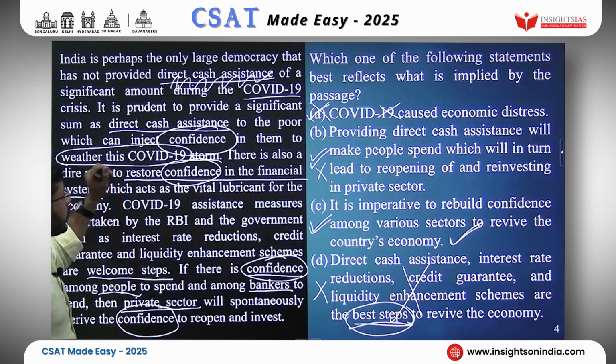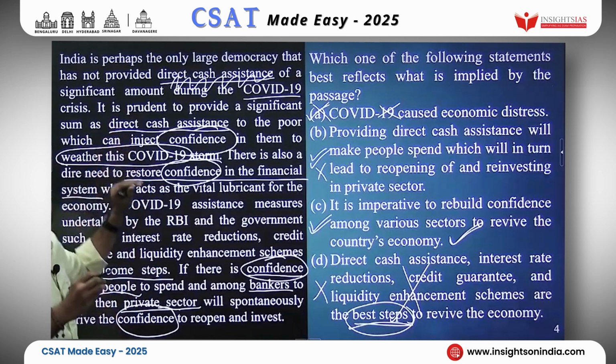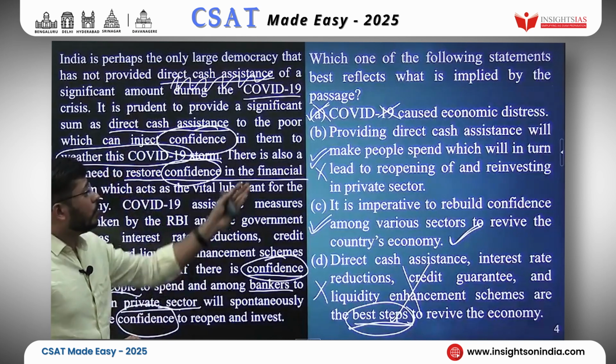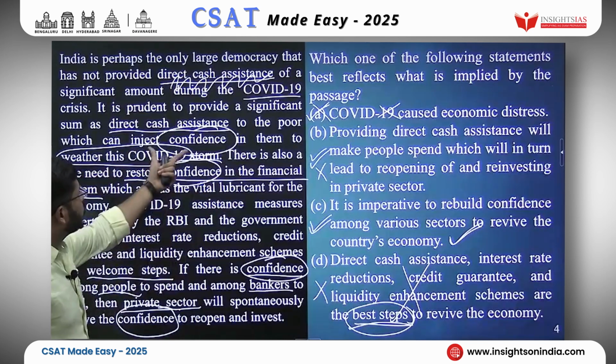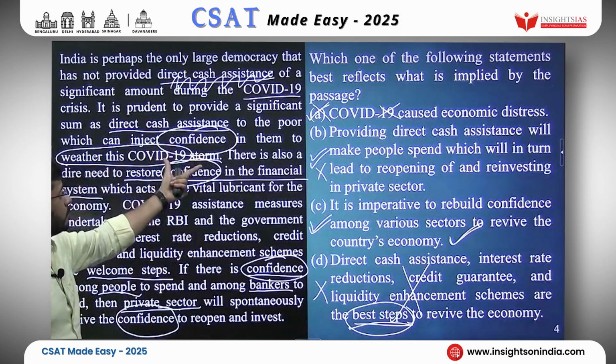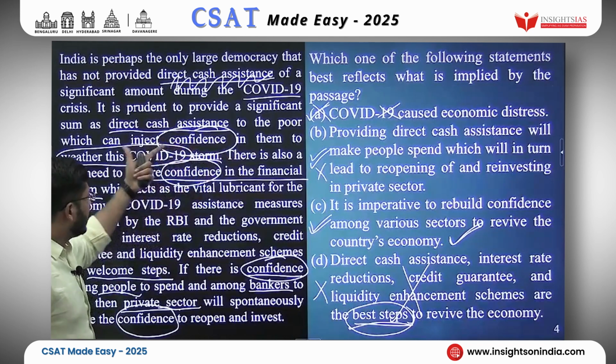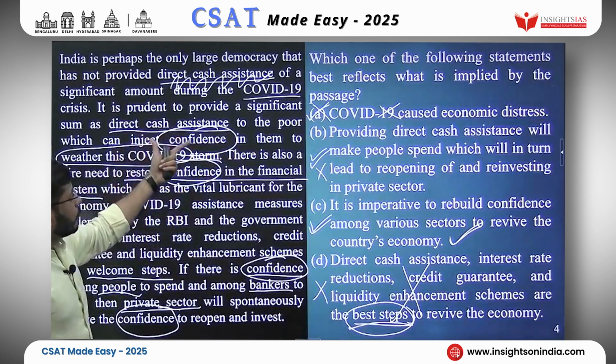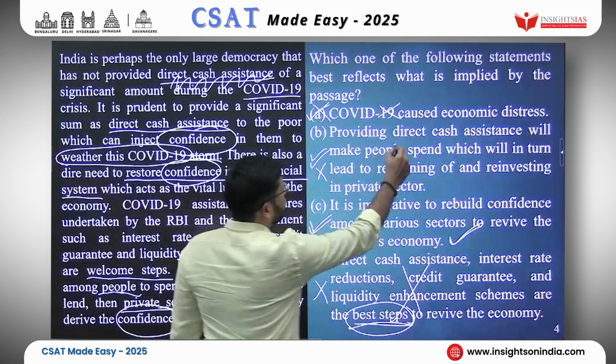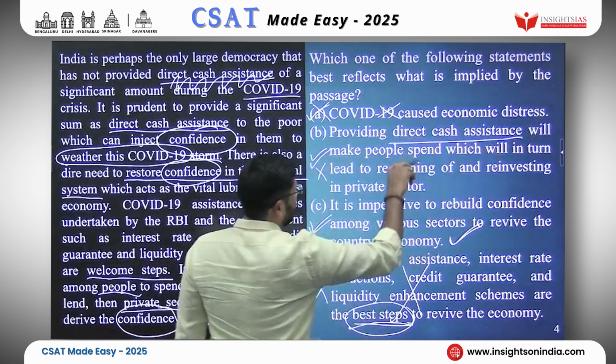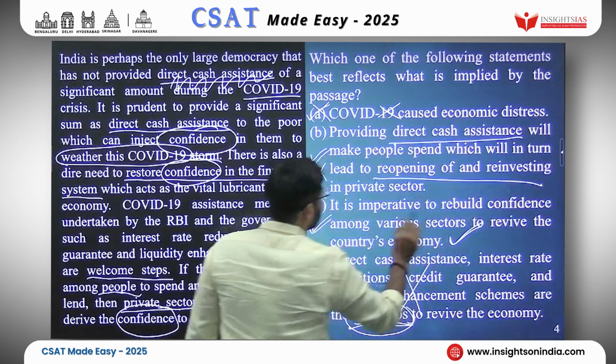Okay, but what is the purpose of giving direct cash assistance? It is to boost their confidence. And here they are talking only about direct cash assistance, which will lead to reopening and reinvesting of private sector.